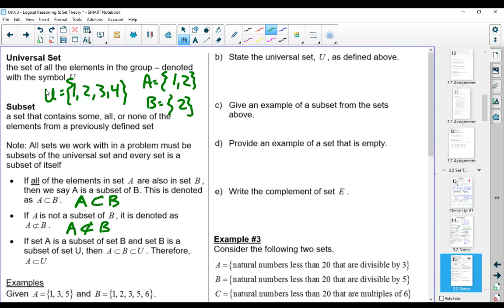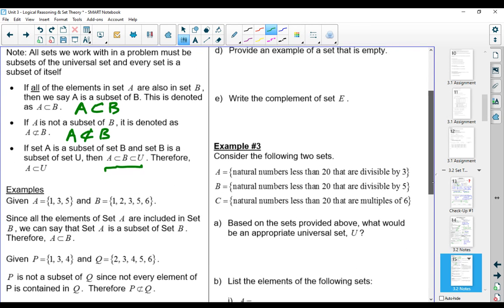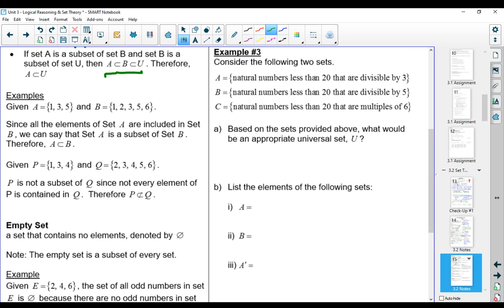If A is a subset of B and B is a subset of U, then we can actually do it almost like a chain reaction. A is a subset of B, B is a subset of U. And if that's the case, then we know that if A fits in B and B fits in U, then A also has to fit in U. Kind of goes back to our number system. We know that all natural numbers are whole numbers. We know that all whole numbers are integers. So then we know that all natural numbers are also integers. All right, and then there's a couple examples further down here I'll give you time to look at as you peruse your notes. I've already given you an example above.